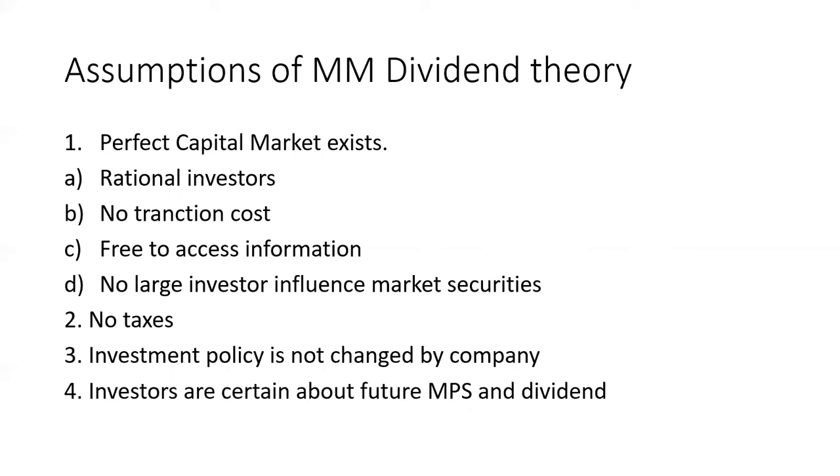Here the investors are rational. There are no transaction costs. Investors are free to access information. No large investor influences the market securities. Then assumption 2: no taxes.